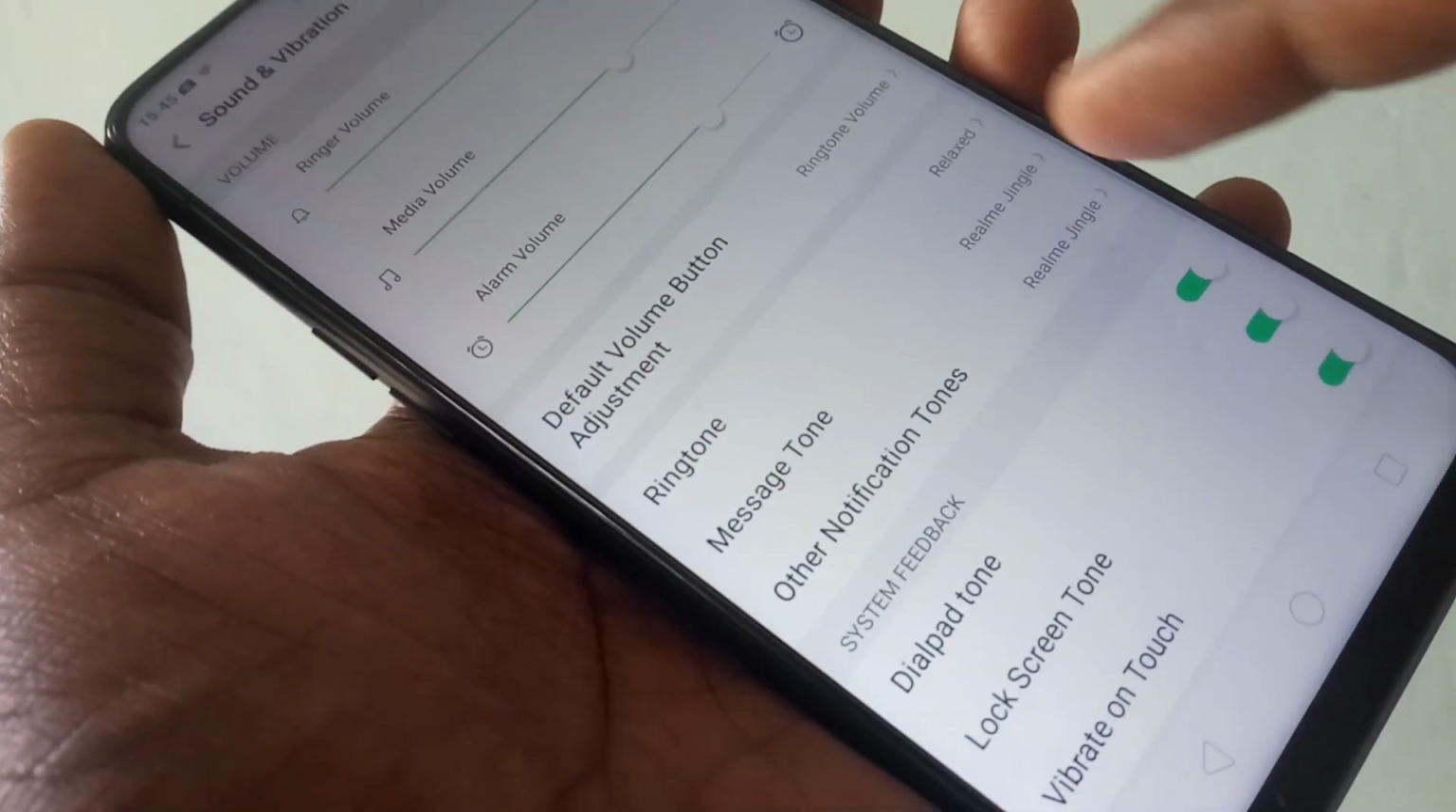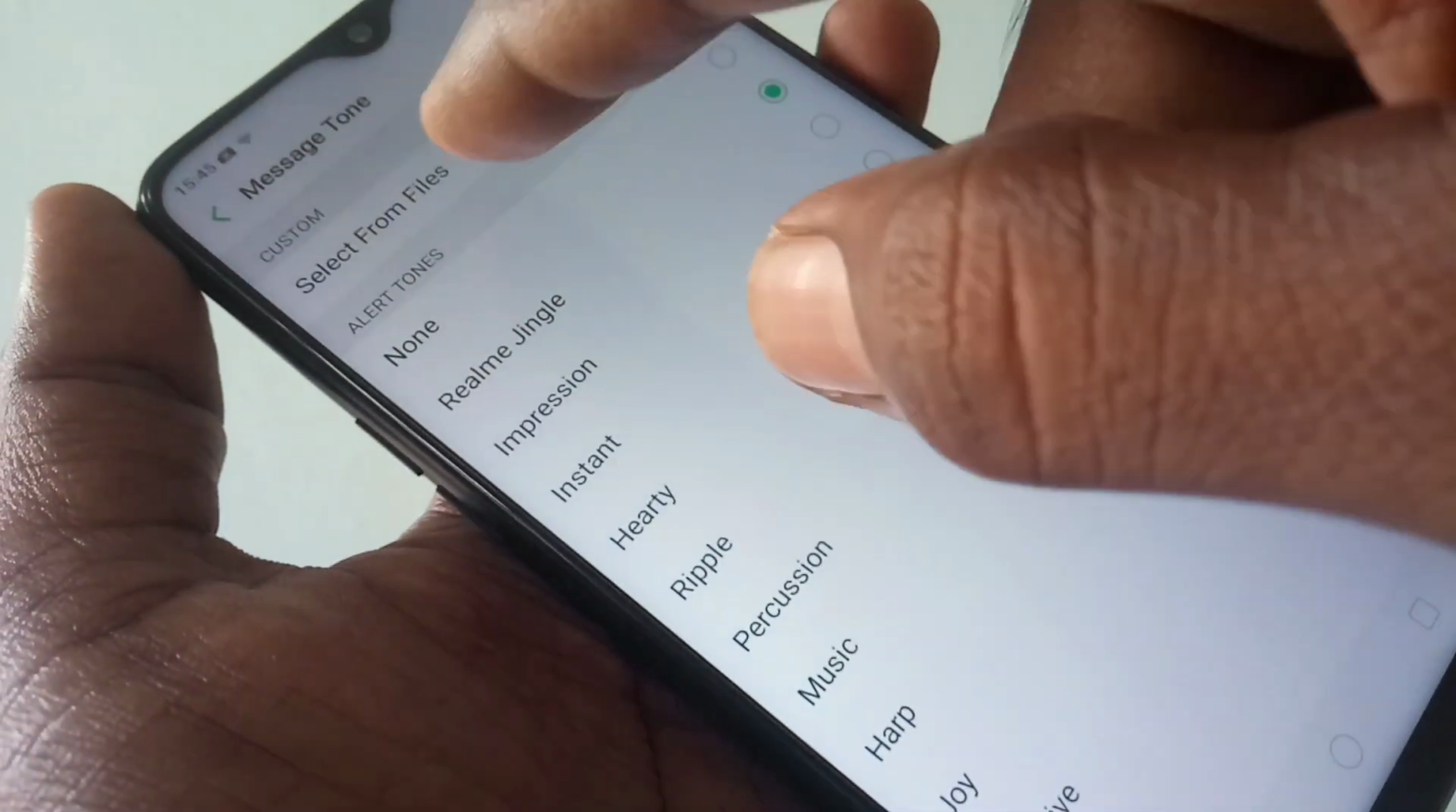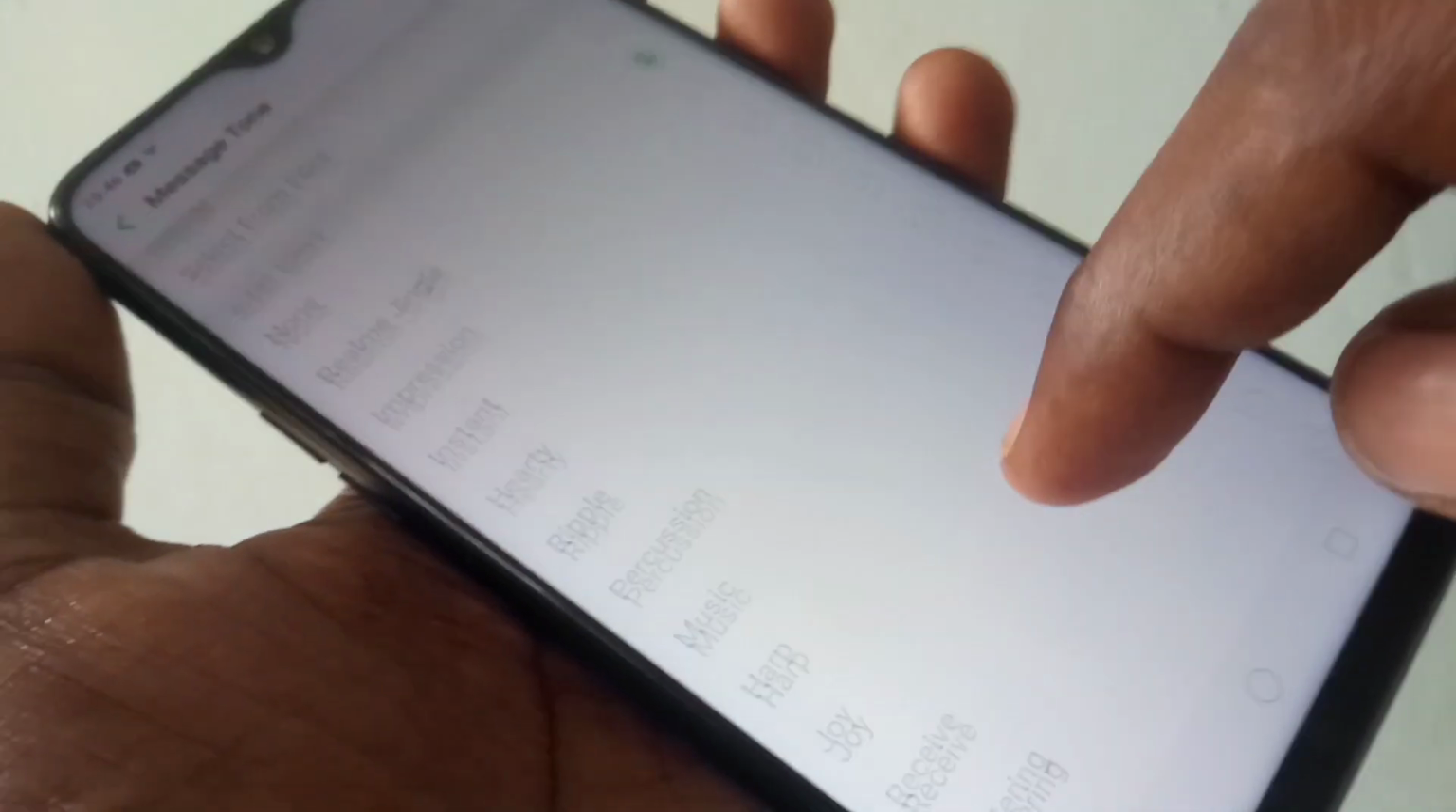Similarly, you can set ringtone for message tone. Just select from files or select phone ringtones.